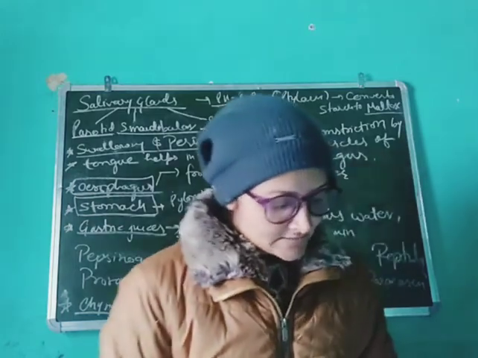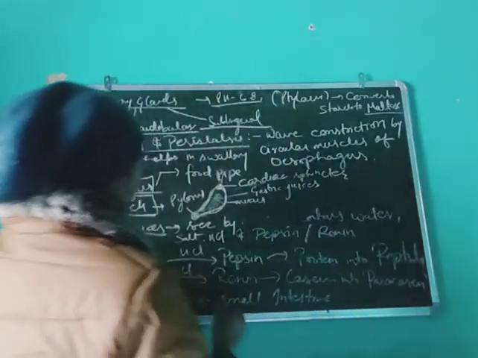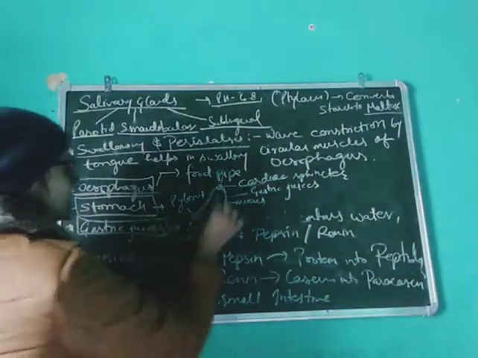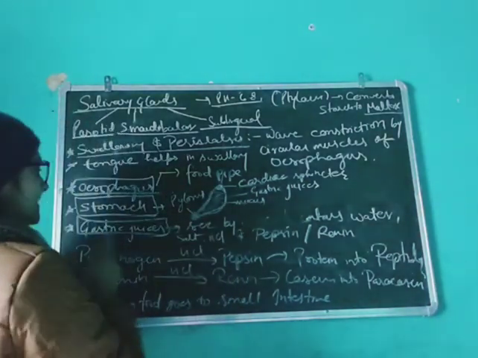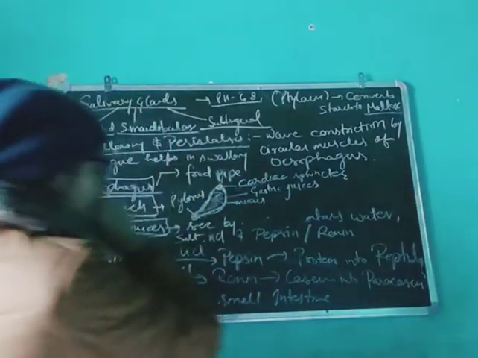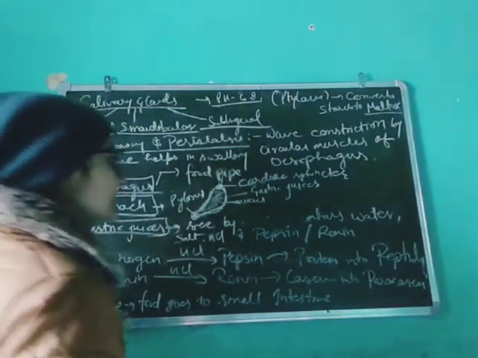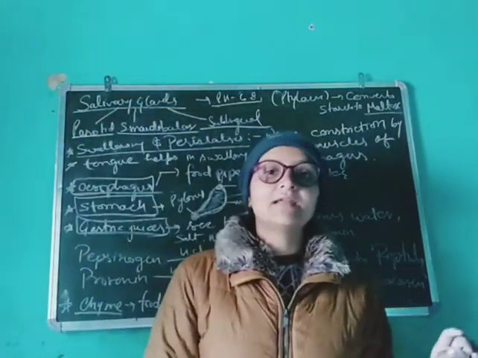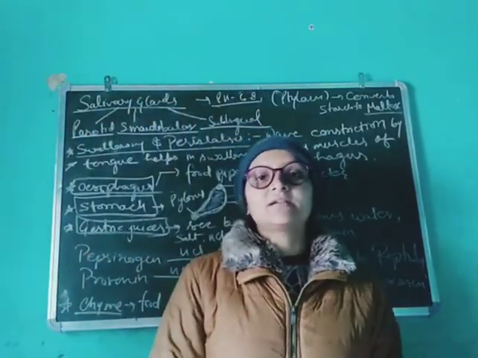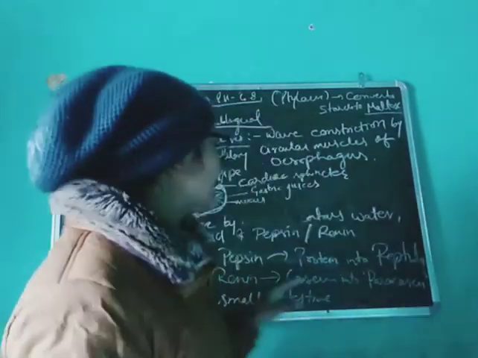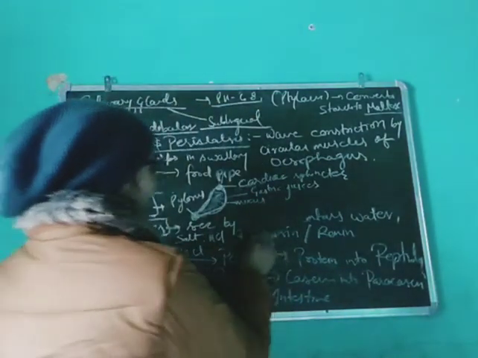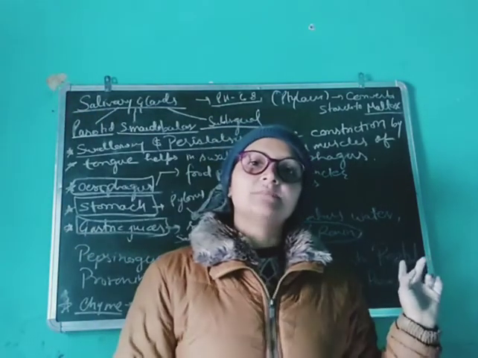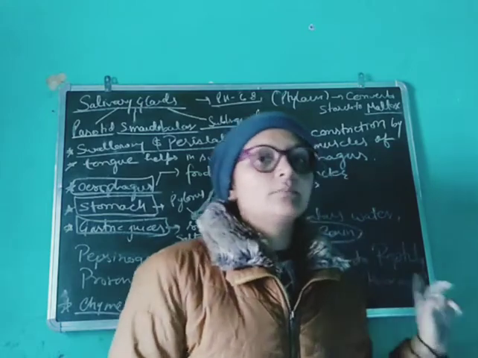Next there is the stomach. Two sphincters are there. Next there are gastric juices. What are the gastric juices? These are secreted by the stomach lining. Gastric juices contain water, salt, HCl, and enzymes. The enzymes are pepsin and renin. These are two very helpful enzymes. What do they do? They act on proteins.